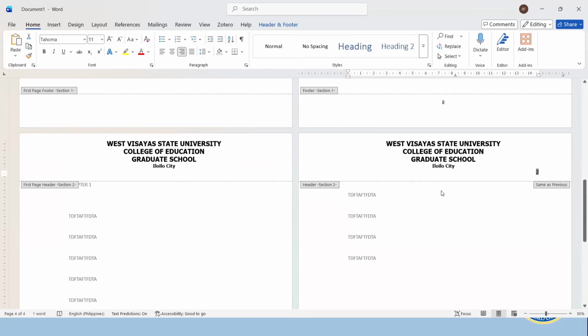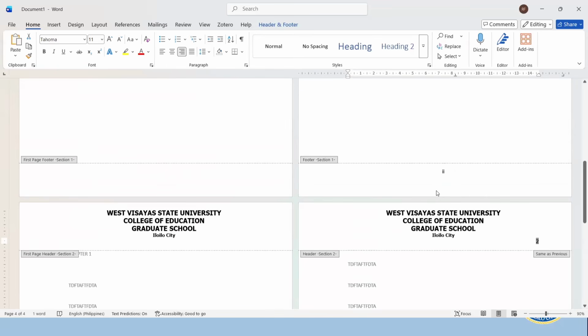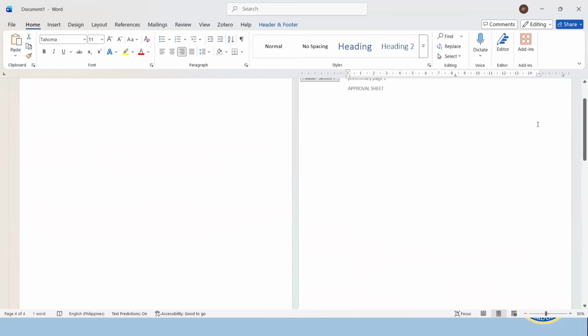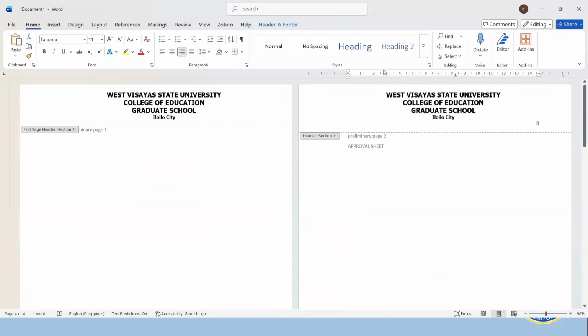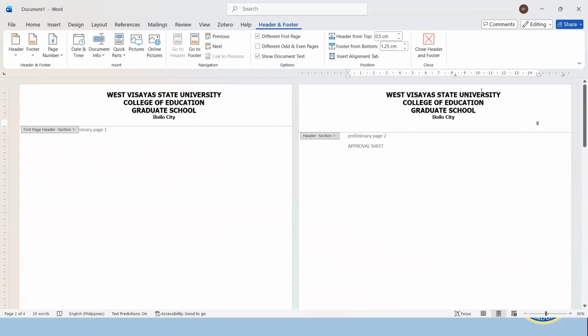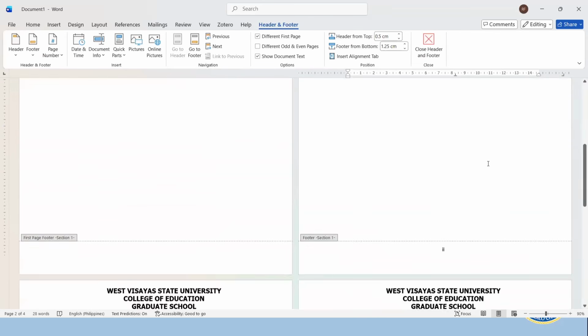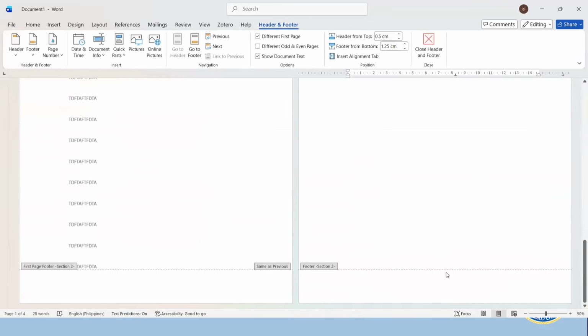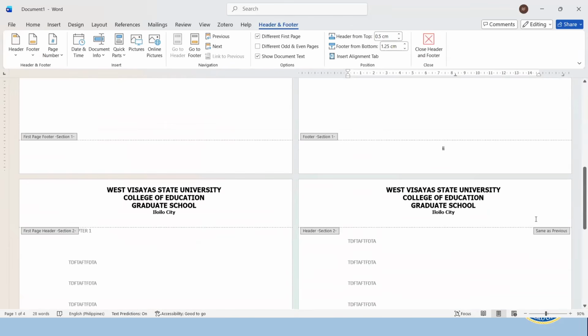Now let's revisit our preliminary page. The page number looks okay still. Okay. Oh, there should be no number here. I'll delete this one, praying that the page number on the next section should not be deleted. Oops. Let me check. I'll just unlink this one.